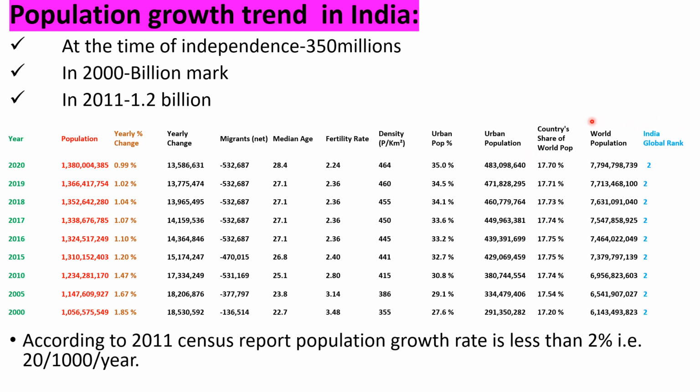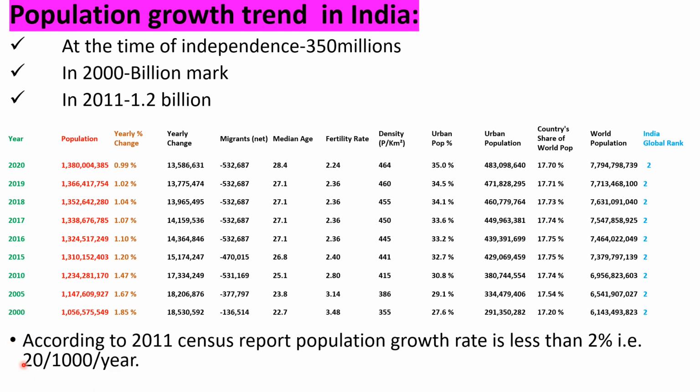Here some statistical data is presented, which makes it easy to understand the increase in population in India. In the year 2000, this was the population. In 2020, this is the population: 138 crores 4,385. If we see the global rank in terms of population, India has occupied the second position from 2002 till the present year.